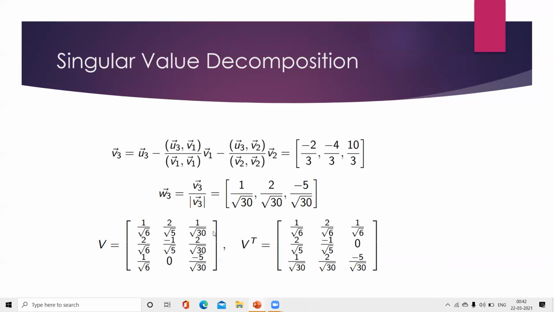Then we are getting the matrix V equals to 1 by root 6, 2 by root 5, 1 by root 30 of row 1, then 2 by root 6, minus 1 by root 5, 2 by root 30 of row 2, 1 by root 6, 0, minus 5 by root 30 of row 3. Then we are transposing that.